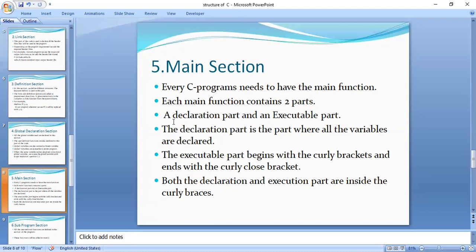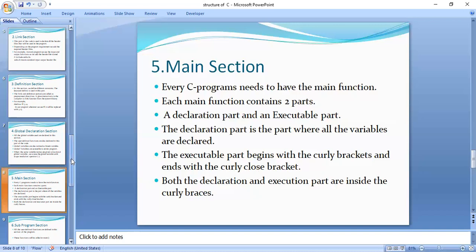That is the reason we call them local variables. And this local declaration part and executable part, we write in the main section within the open and close curly brackets.